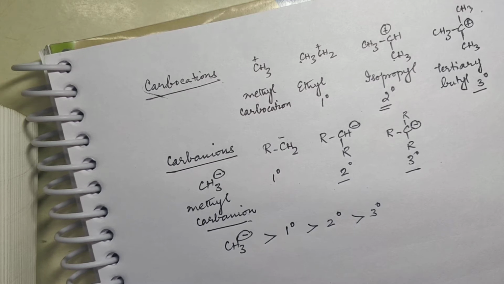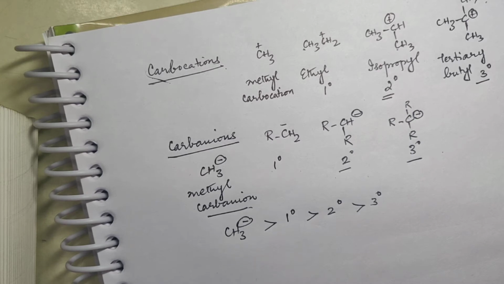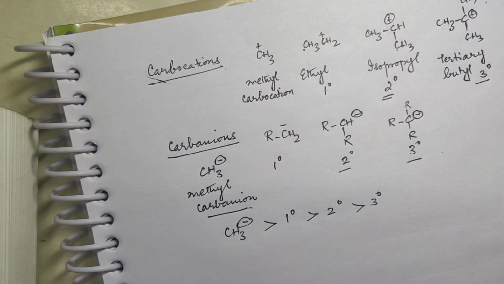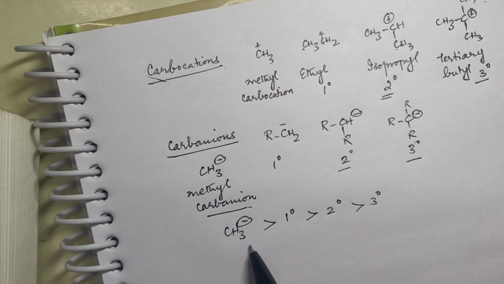That is electron donating effect. Plus I means electron donating. So when an alkyl group is attached to a negatively charged carbon, it tends to release electrons towards that carbon. In doing so, it increases the intensity of negative charge on the carbon and thus destabilizes the resulting carbanion. That is why this is the order.